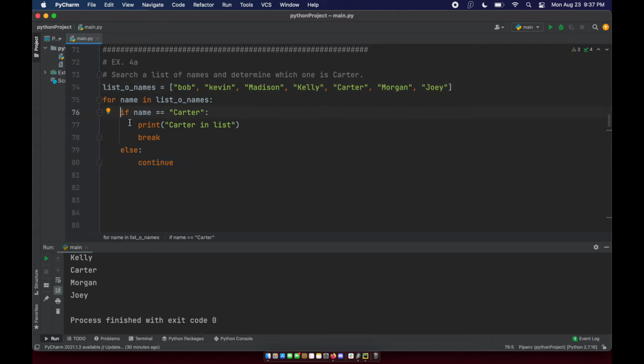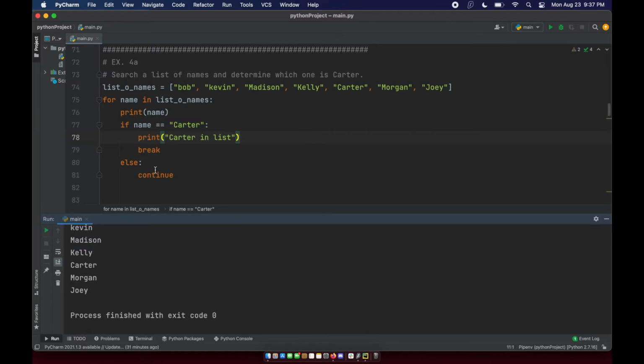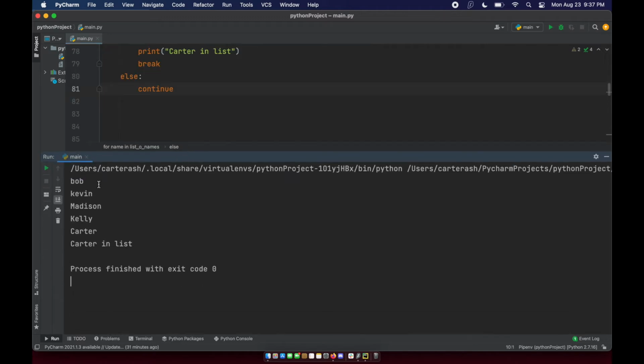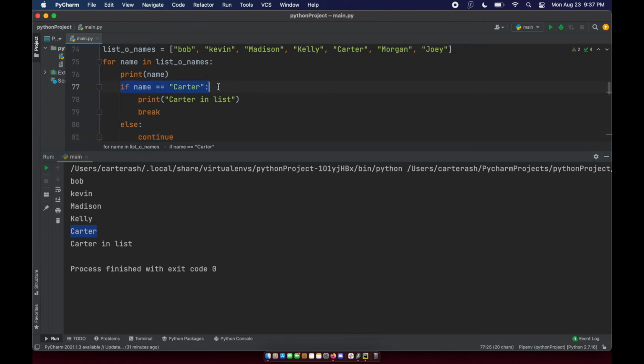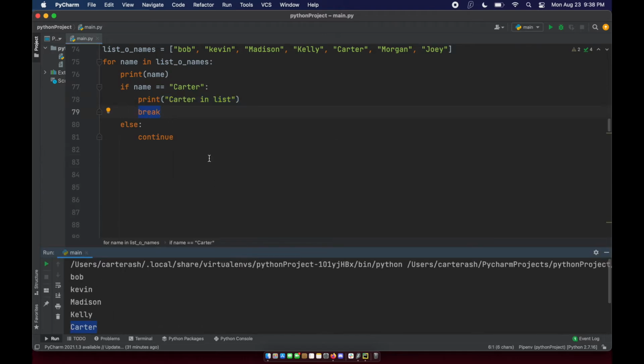And then the next iteration through, name is going to equal Kevin, and we're going to check. Actually, let's go ahead and keep that print so we can keep track of how many names we iterated through before we found when name was Carter, which is going to be the 5th iteration. So I'm going to hit run. You can see Bob, Kevin, Madison, Kelly, Carter. So once name was Carter, this statement was true. We printed Carter in list, and then we used the break keyword.